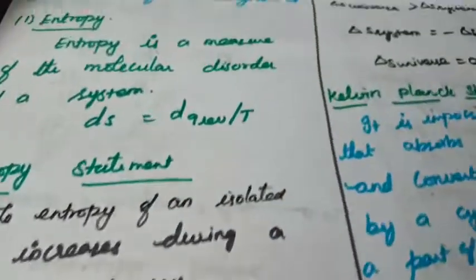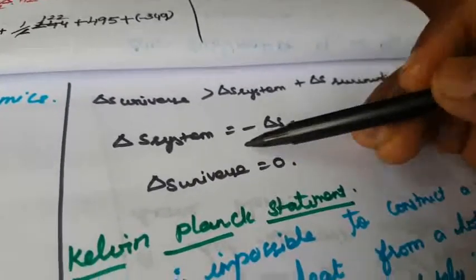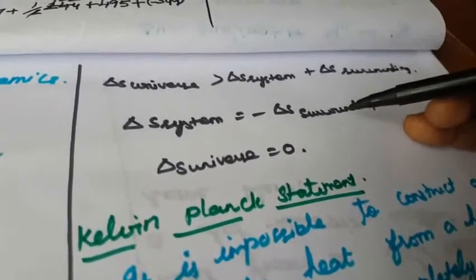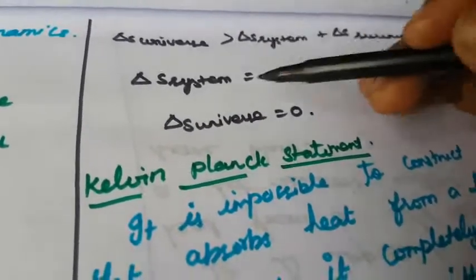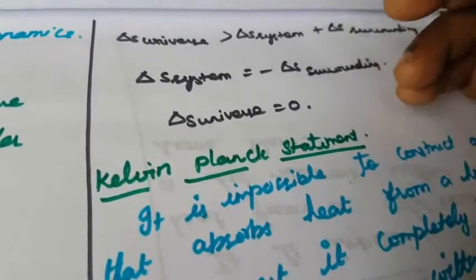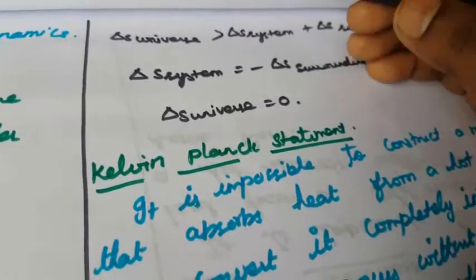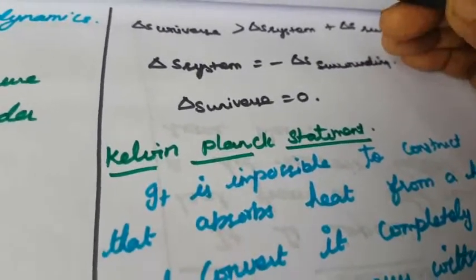So what is meant by delta S universe? Suppose delta S universe is greater than delta S system plus surroundings. If delta S system is equal to delta S surroundings, then delta S universe becomes 0. So this is another point in the entropy statement. The entropy of an isolated system increases during a spontaneous process; in a spontaneous process, the entropy of the system automatically increases.